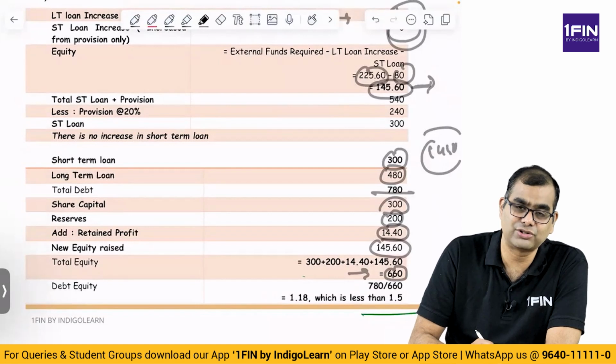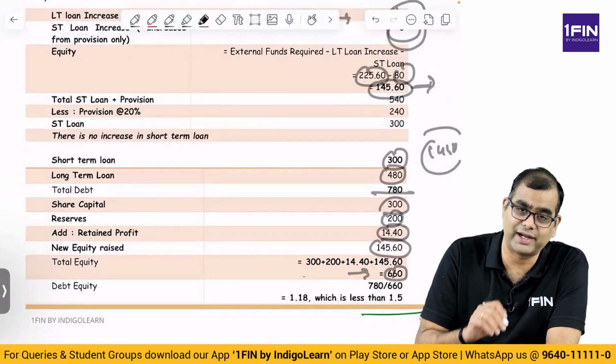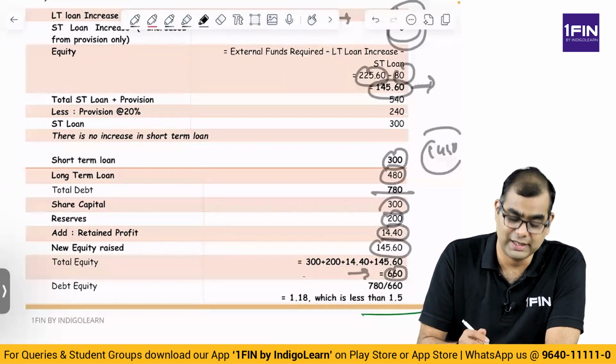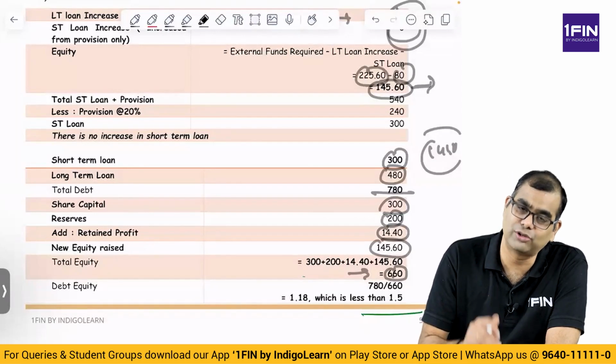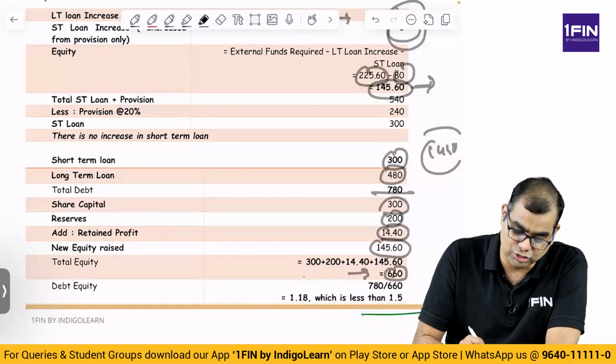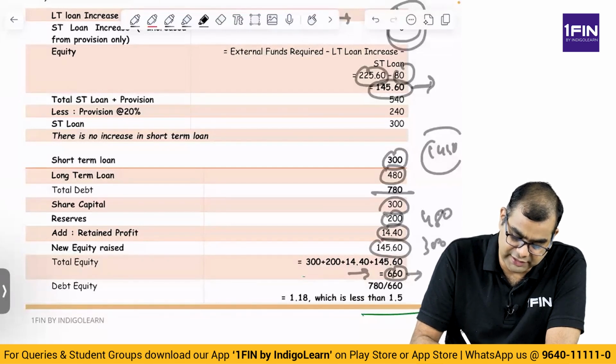What is the debt equity ratio? They said debt equity ratio should be less than 1.5. Now is it long term or total? I have taken it total. Why? Because debt includes total debt, including short term loans. So total debt is 480 of long term, 300 of short term, which is 780. Equity is 660. 780 by 660 is 1.18.